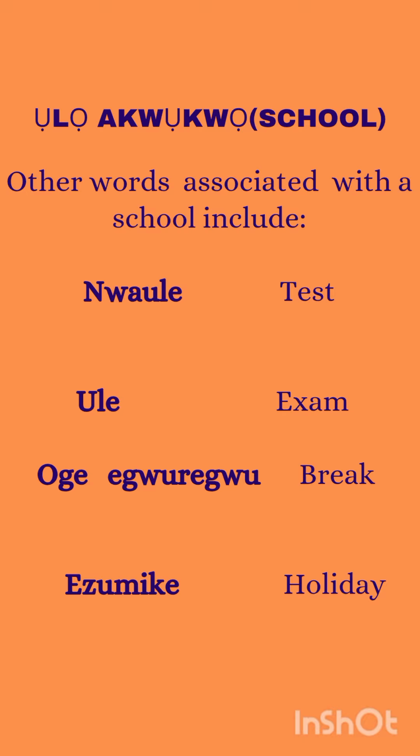And ule is exam. Then we have oge egwuregwu. Egwuregwu means play. Oge means time. So time for play, that's a break. And we have ezumike, rest, holiday.